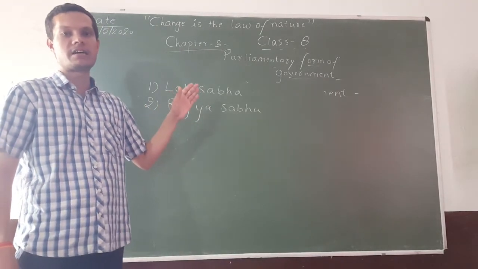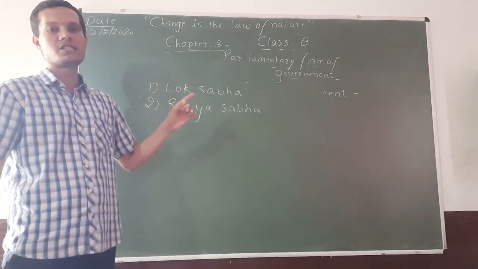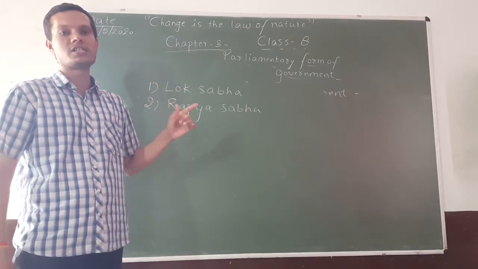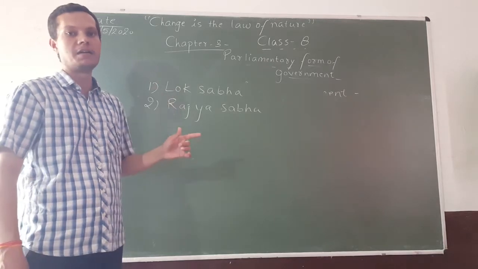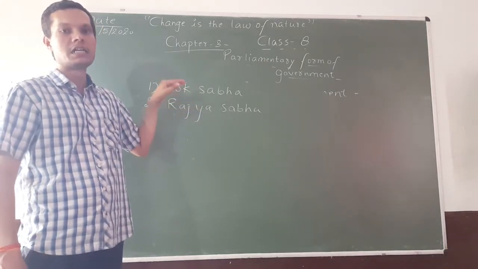Three types of elections are held: general elections, by-elections, and midterm elections. The general elections are held after every 5 years, and through general elections we elect the representatives. Those representatives sit in the parliament, that means the Lok Sabha, to frame the laws for the country.